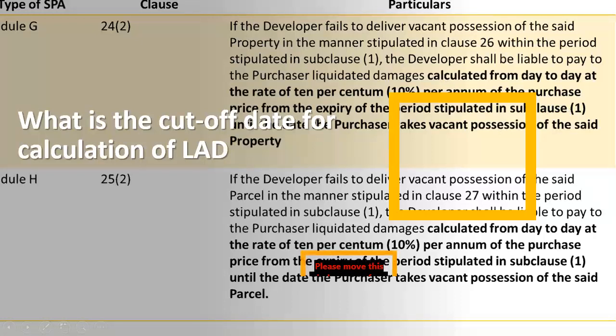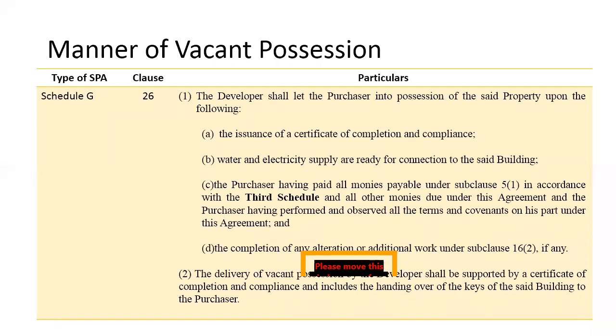So there's a clause in Schedule G or H mentioning the manner of vacant possession. So the developer must ensure the CCC is issued, the water and electricity supply are ready for connections, the purchaser has paid all the money, and also the developer has completed all the alteration or additional work.